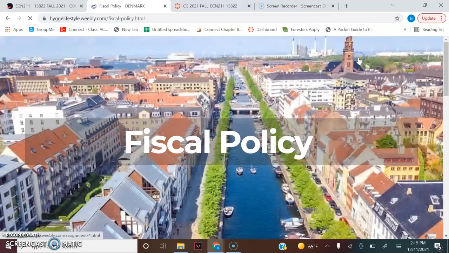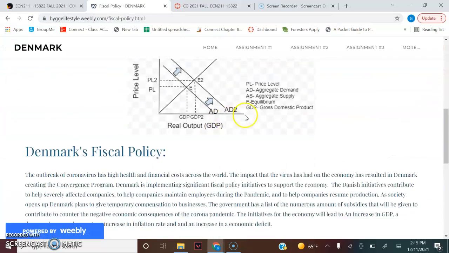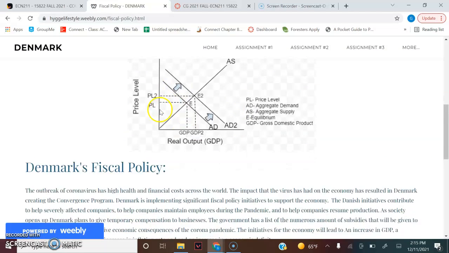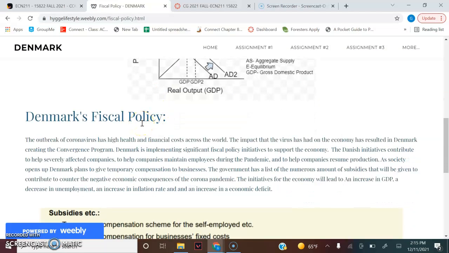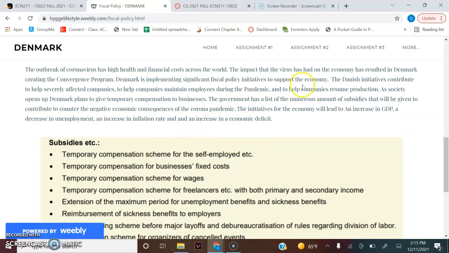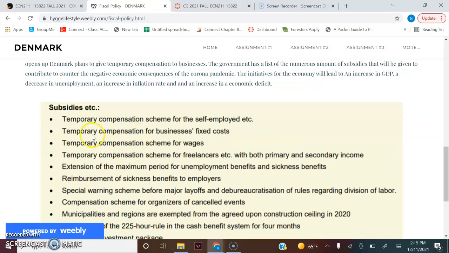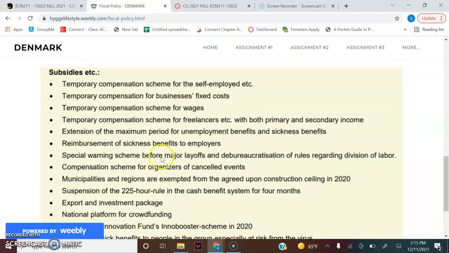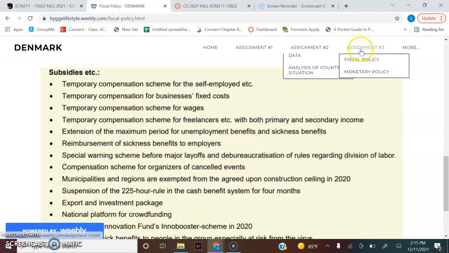On to assignment number 3, the fiscal policy. I have my graph right here, it's expansionary fiscal policy. Because of the coronavirus outbreak, everything was pushed back, the economy was pushed back, and everything was running slow, and they're trying to bring that growth back up again with initiatives and subsidies for businesses to help keep the economy growing. And so these are a list of the subsidies right here that are mainly affecting businesses.